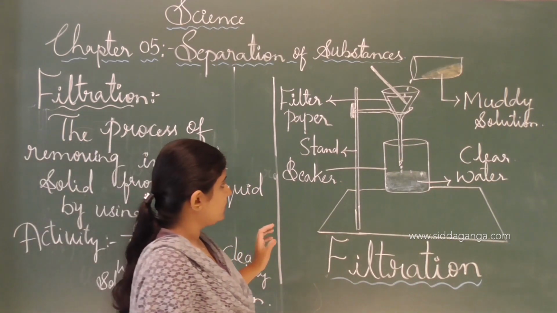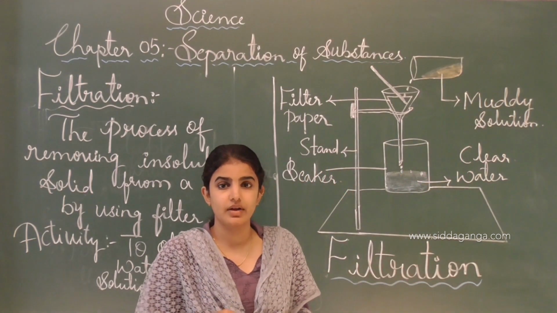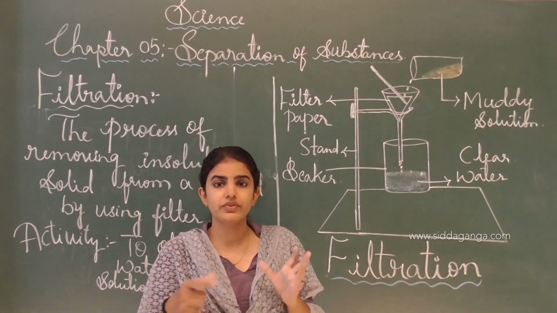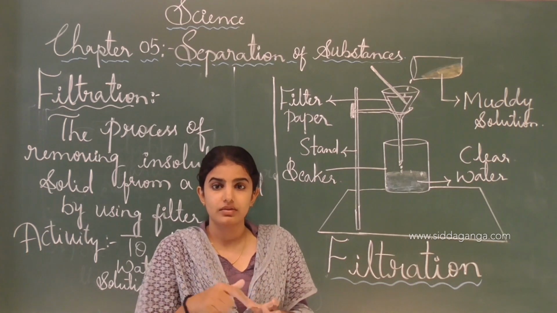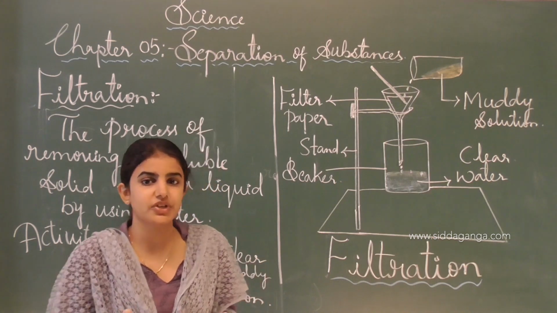See, once again I will tell you. The muddy solution contains mud and water, and stirring it well helps to mix it, and it forms the solution.